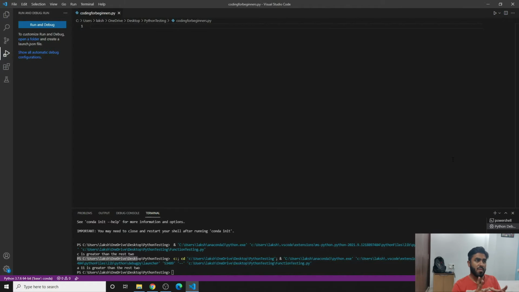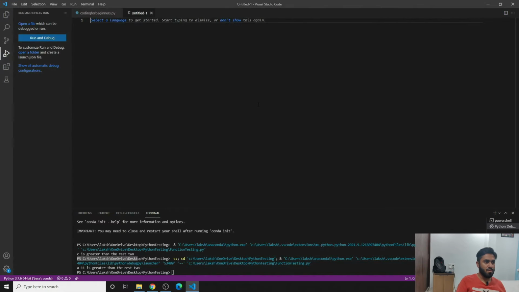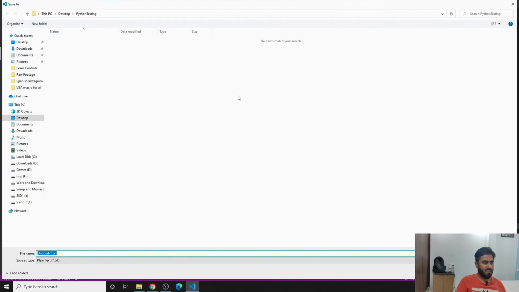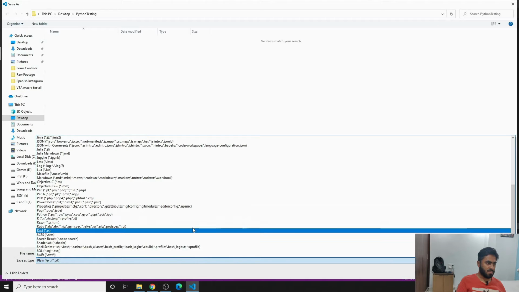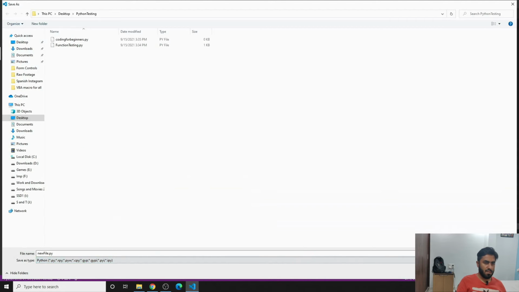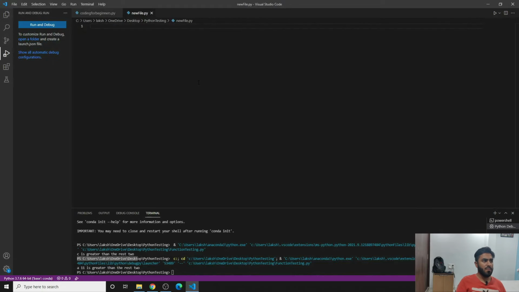The moment you are done downloading Visual Studio Code, you can go into File, then New File, and then choose the Python format, which is .py. You'll be able to see it under the selection. Or if you go to new and press save, you can write a new file name, and from this box you can choose Python. Once we are on the new file, we can get started.